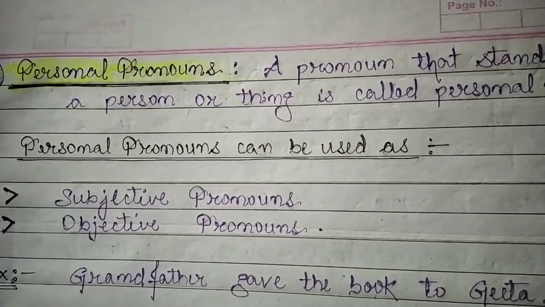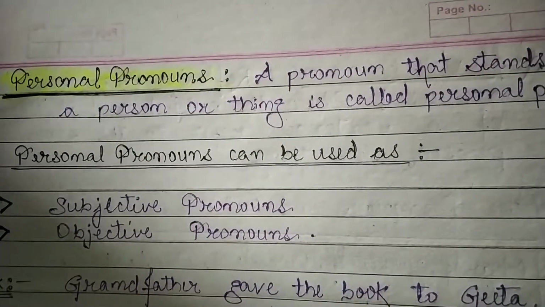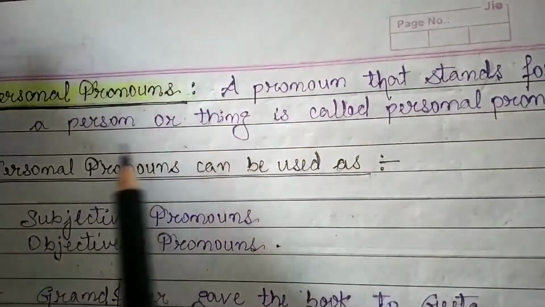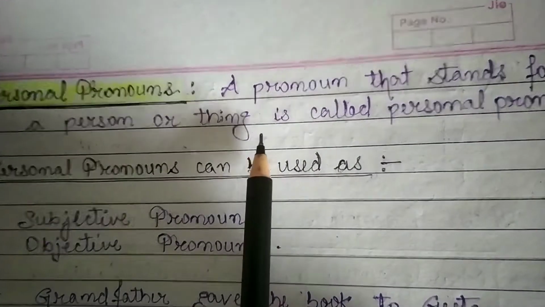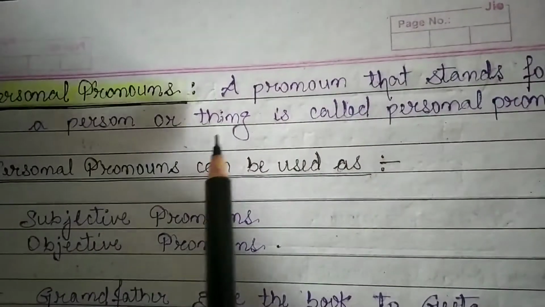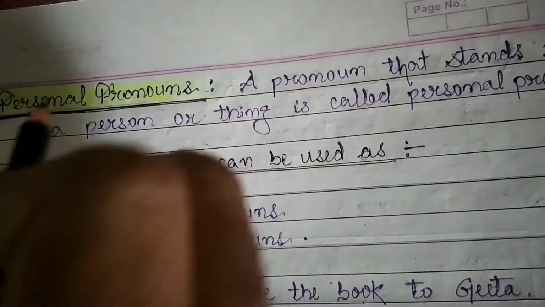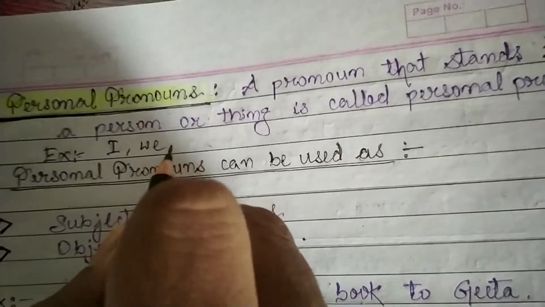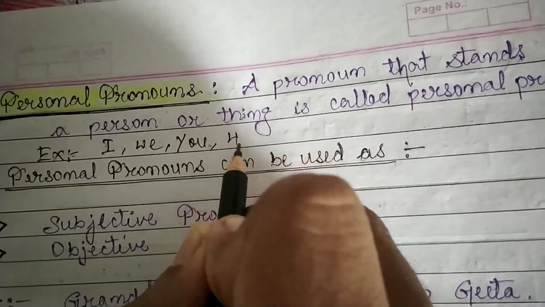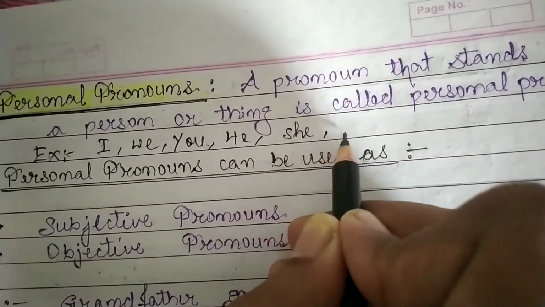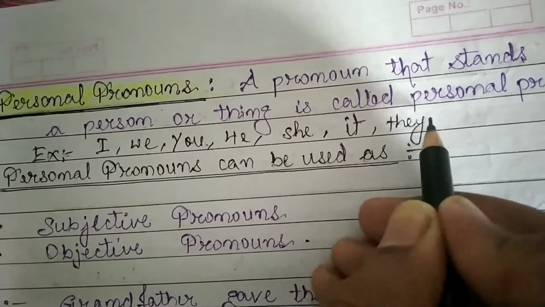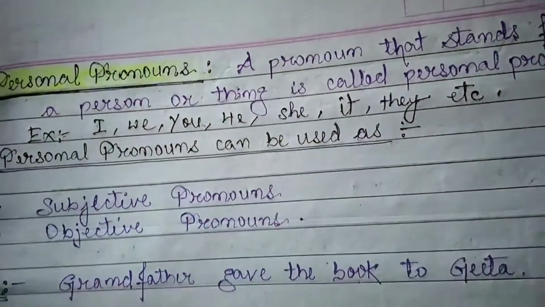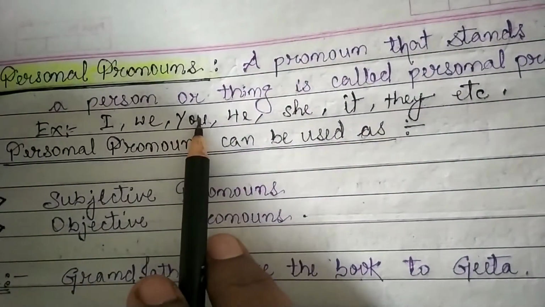Our first type of pronoun is personal pronoun. So what is personal pronoun? A pronoun that stands for a person or things is called personal pronoun. Like I, we, you. Okay. Example: I, we, you, he, she, it, they, etc. These are called personal pronouns.